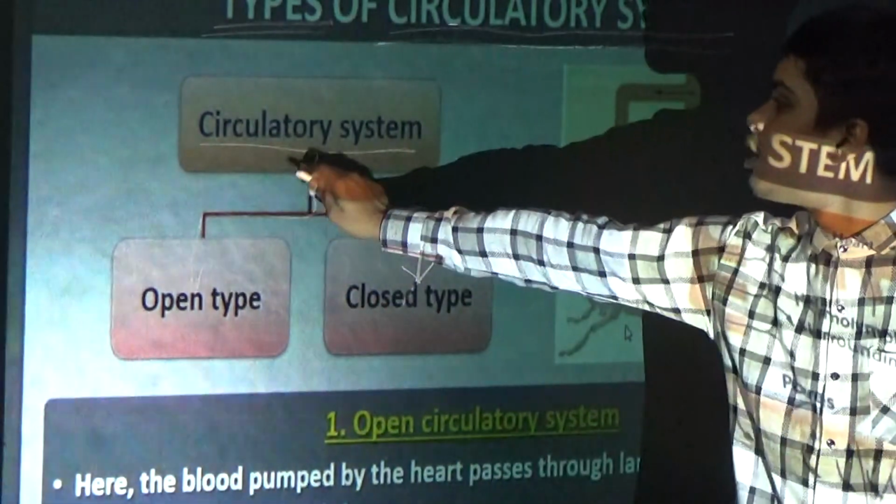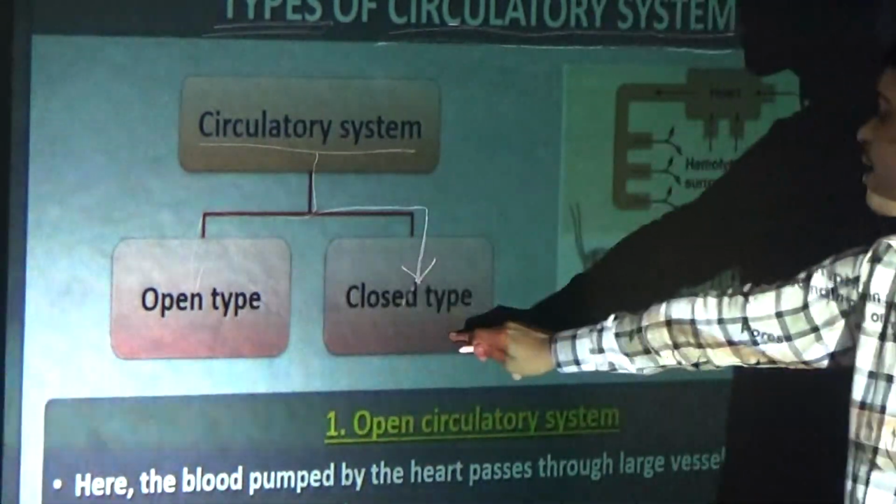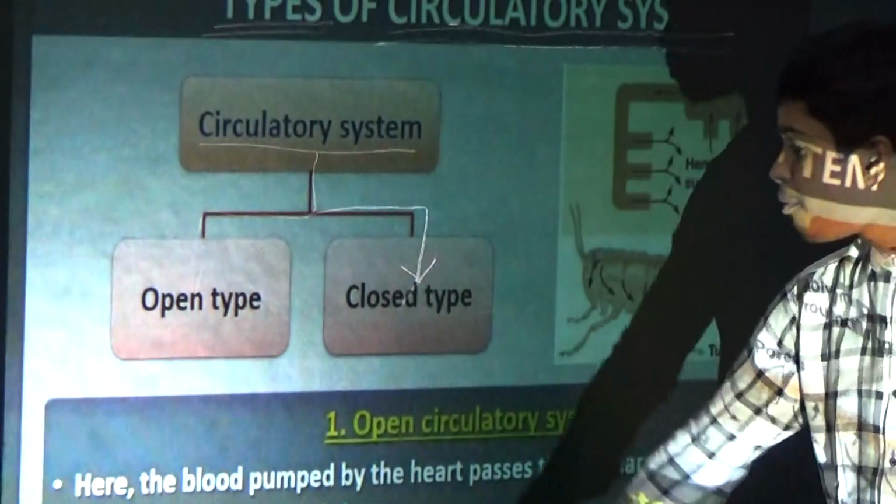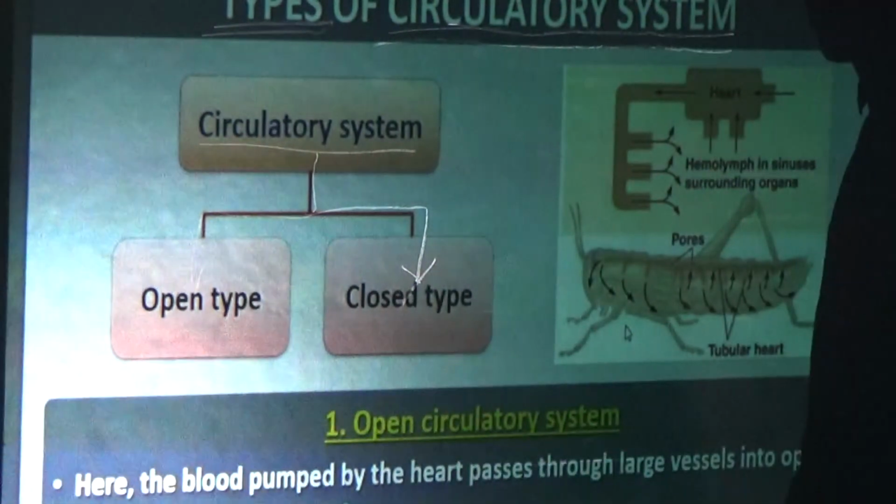Now we will see the open circulatory system.